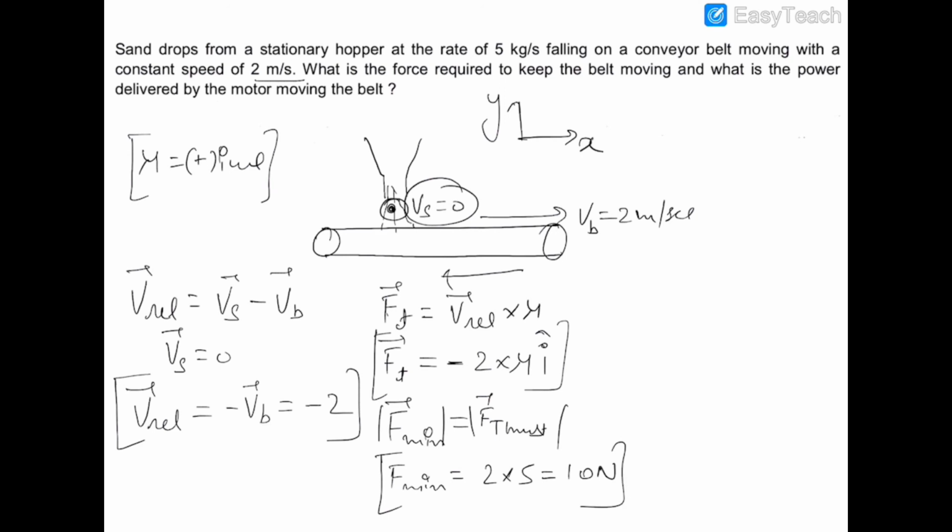Now in the second part we have to find the power delivered by the motor. We know that power is equal to F dot v, and the motor is applying the force in the direction of the velocity of the belt, so the force produced by this motor is 10 newtons and the velocity of the belt is 2. So the power is 20 watts. Now let's move on to the next problem.